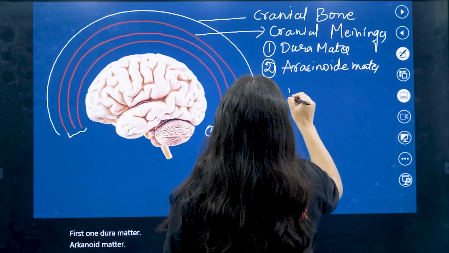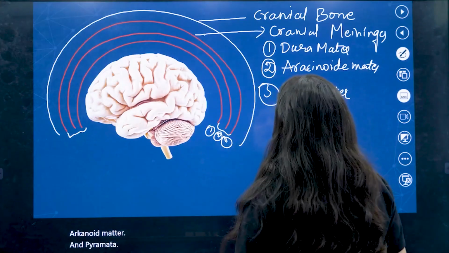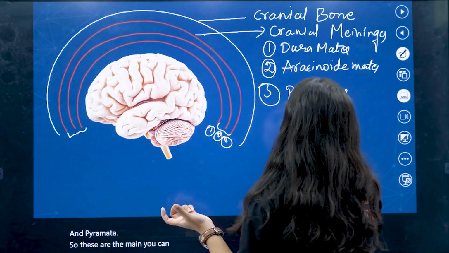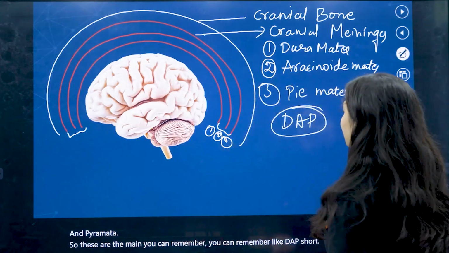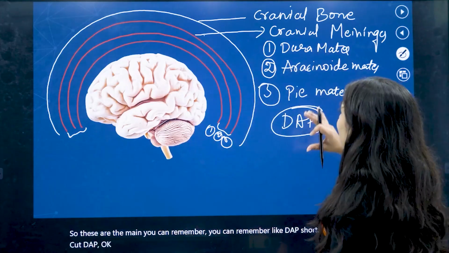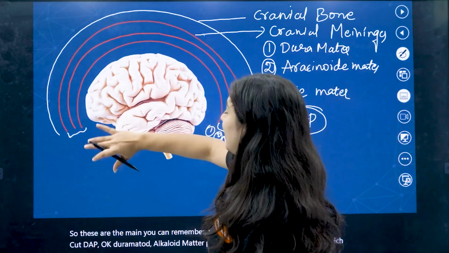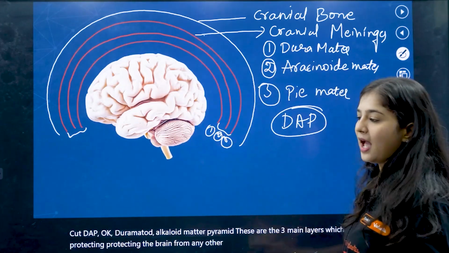And pia mater. You can remember them with the shortcut DAP: dura mater, arachnoid mater, pia mater. These are the three main layers which protect the brain from any injuries or accidents that happen.